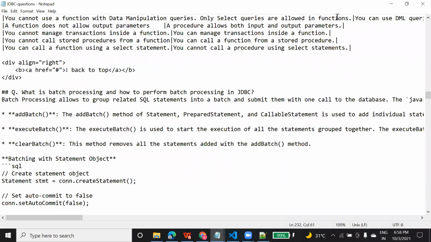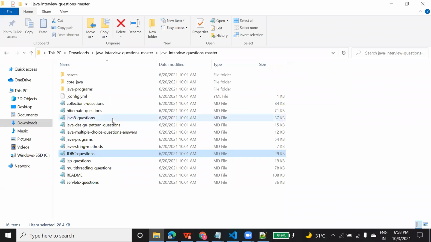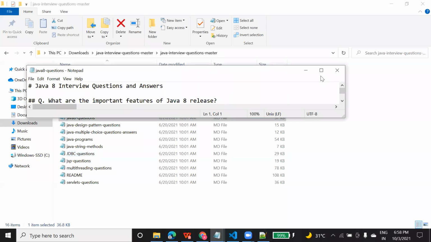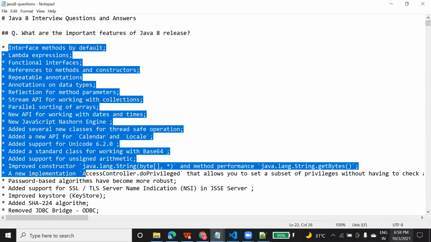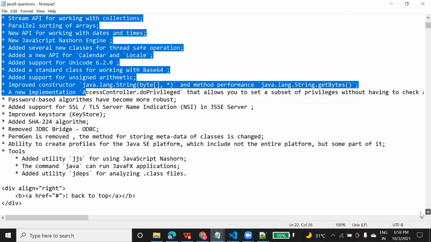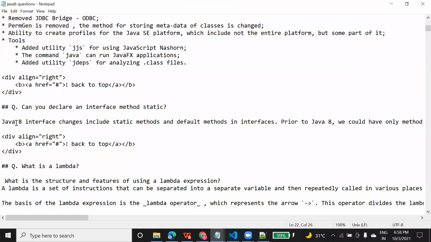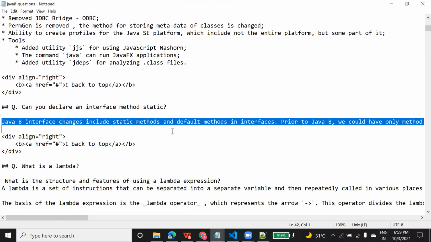file. If it looks complex to you, then whatever you know about, you can search for that, for example the Java 8 question. Click on that. What are the important features of Java 8 release? You can go through this. Okay, I have added all the questions here. Can you declare an interface method static? What is that question? So you can get it.